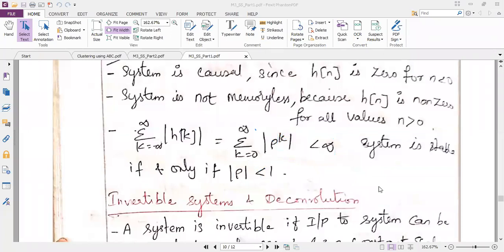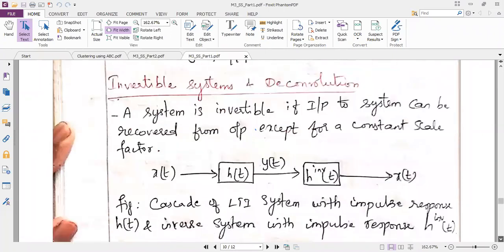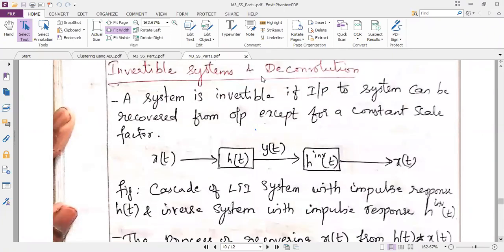So successfully, I analyzed causality, memoryless, and stability based on the equation in terms of impulse response. Now I told you that in this module you have a new property along with invertibility. This invertibility you have already studied in the previous module in terms of output, but here we are going to study the inverse system in terms of impulse response. Along with that, I am going to discuss deconvolution. I have already told what the meaning of deconvolution is. Deconvolution is nothing but the reciprocal of convolution.